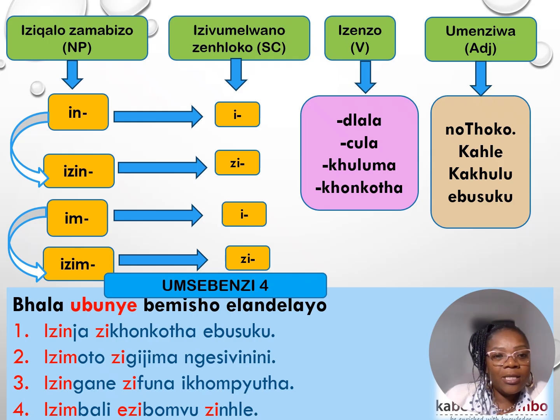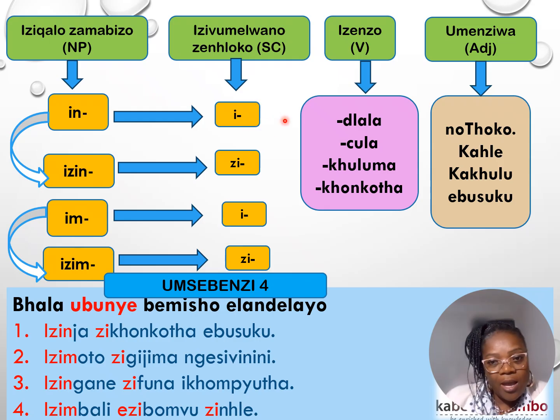Using the sentence formation or the sentence construction that is in front of us, where we have iziqalo zamabizo, izivumelwano zenhloko, izenzo, as well as umenziwa. Right, sizoqala-ke ngamabizo-ke aqala ngo-in, athatha u-e as a subject concord.